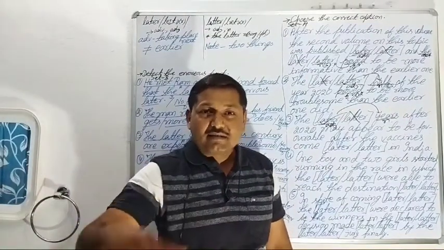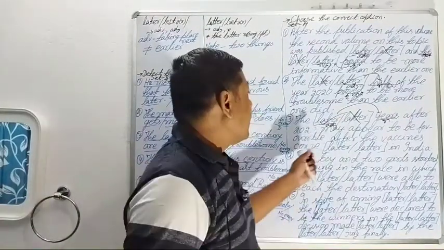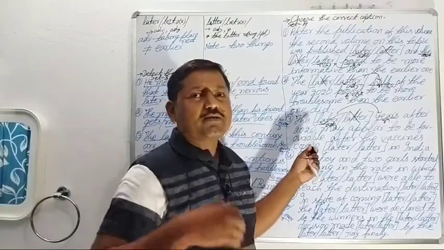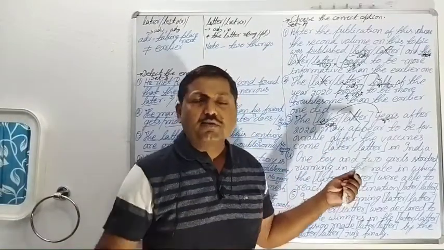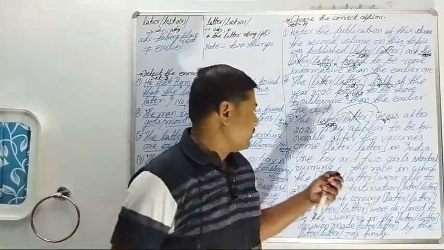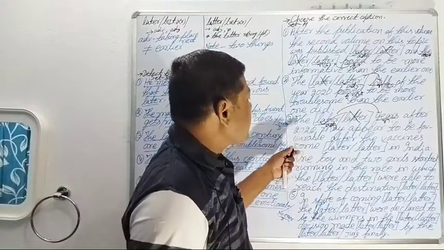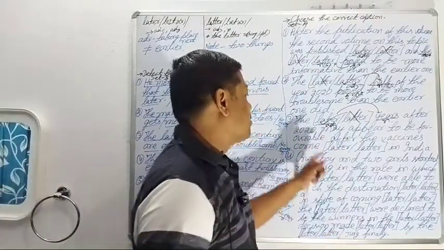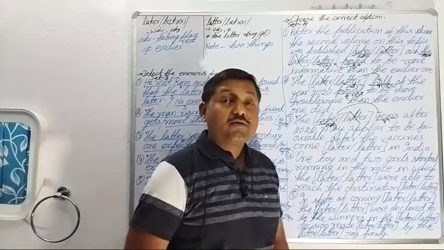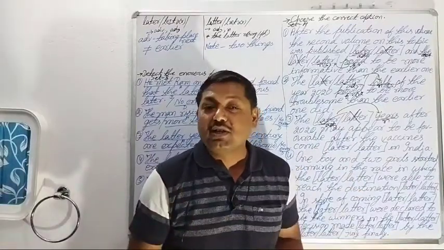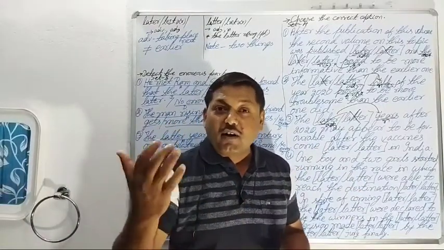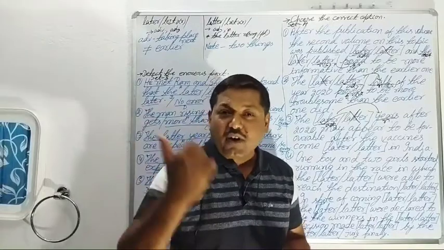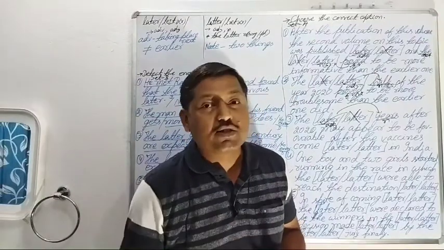The later years after 2020 means 2021, 2022, 2023 and onwards. So the later years after 2020 may appear to be favorable. This is the probability or the possibility about the forthcoming years after 2020.